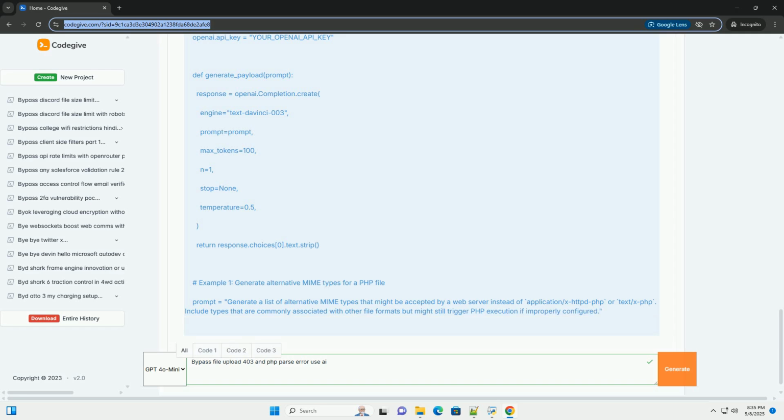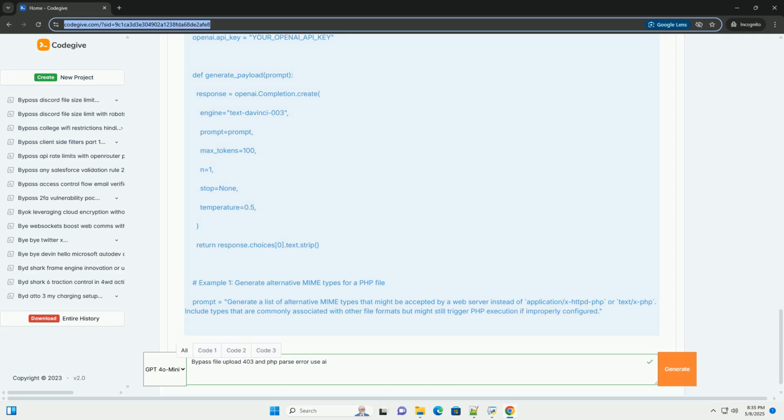HTTP 403 forbidden error. The HTTP 403 forbidden error indicates that the server understands the request, but is refusing to fulfill it. In the context of file uploads, a 403 error can occur due to various reasons. Insufficient permissions: the user account attempting the upload does not have the necessary permissions to write to the upload directory. Access control lists, ACLs, are configured to deny access to specific users or IP addresses.